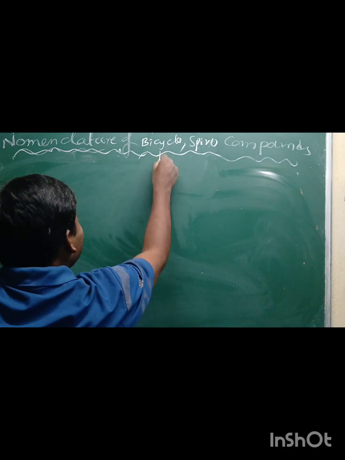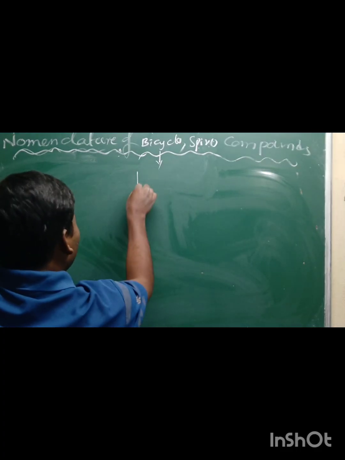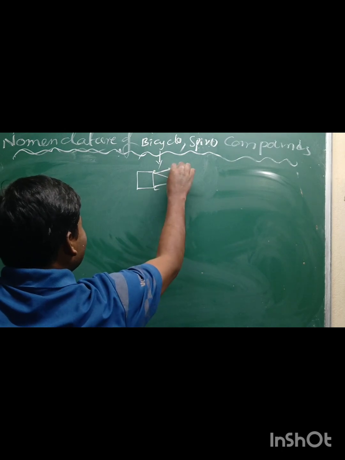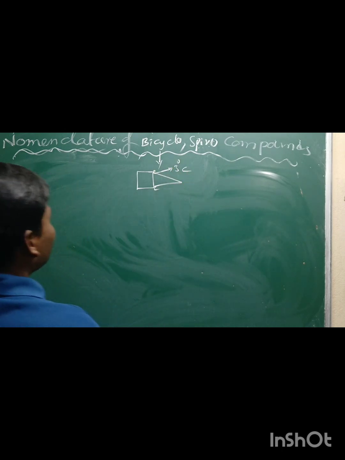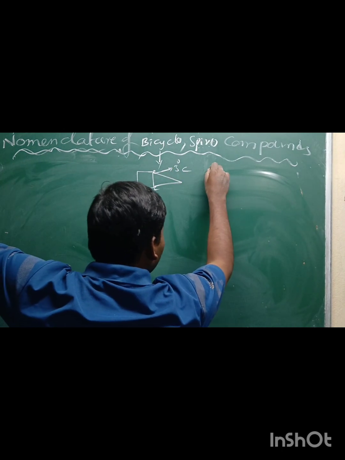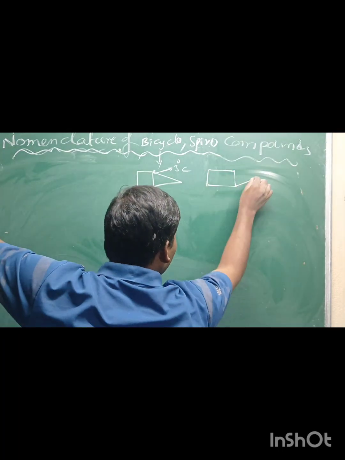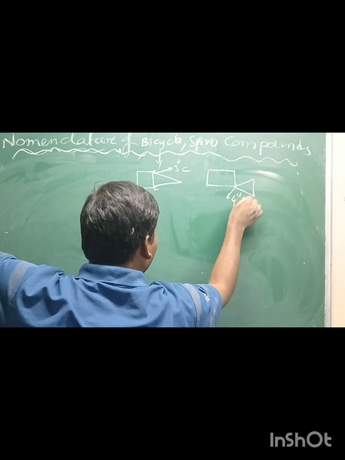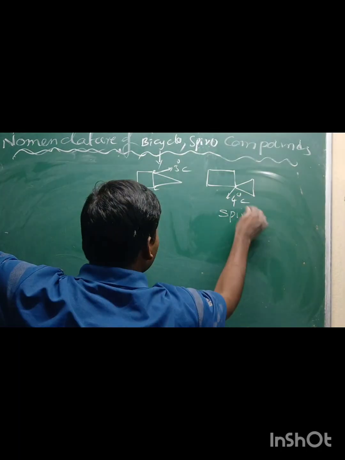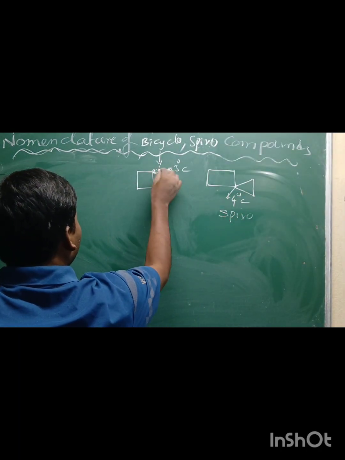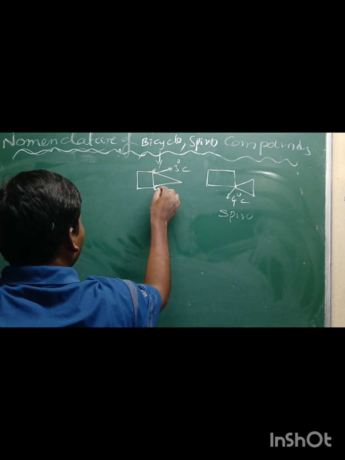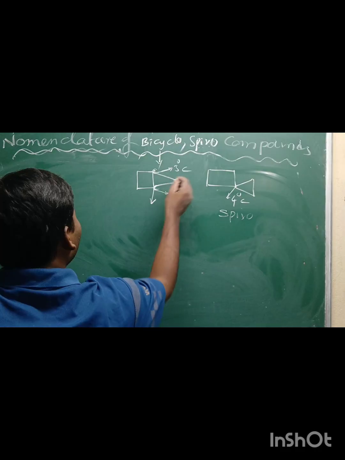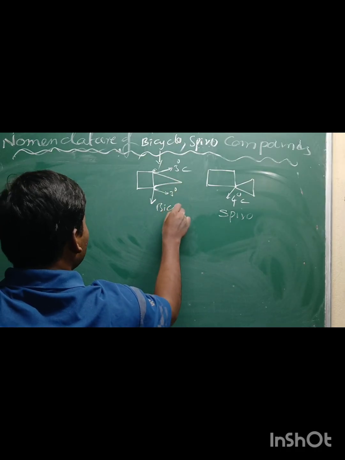Here, what are bicyclo compounds? If you take a 4-membered ring and a 3-membered ring, when the two cyclic compounds are connected by a quaternary carbon, they are called spiro compounds. When the two cyclic compounds are connected by tertiary carbon atoms, at least two atoms, that is called bicyclic compounds.